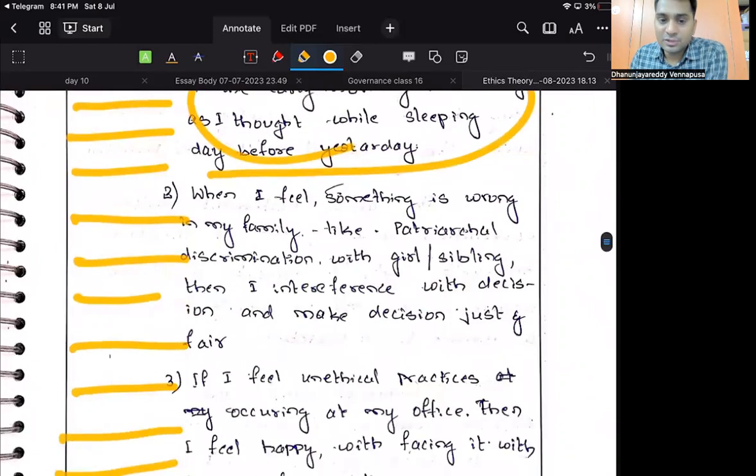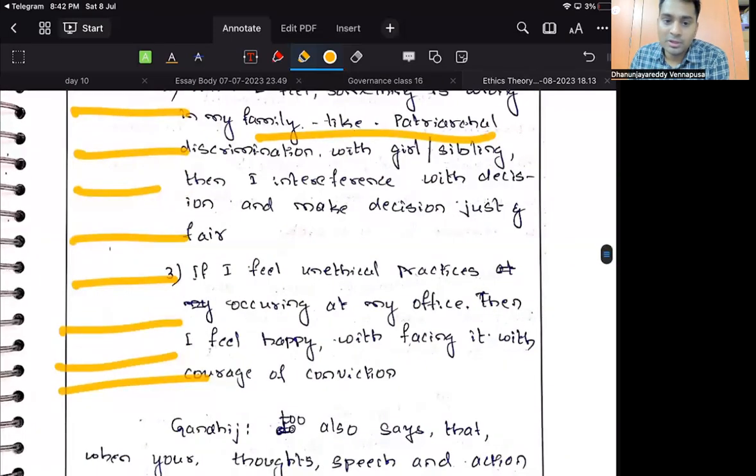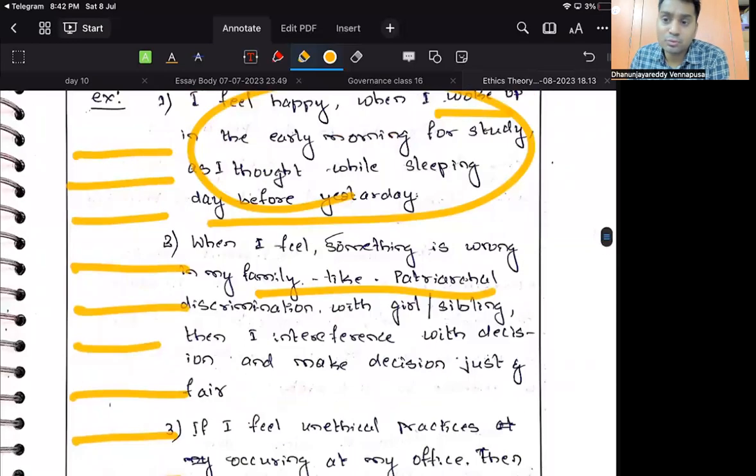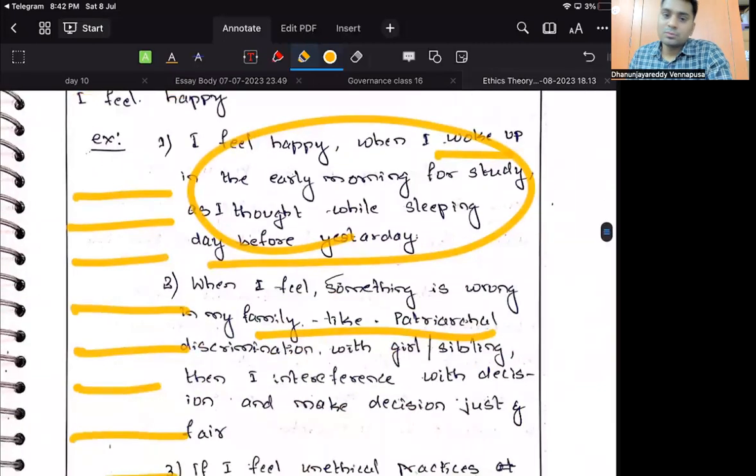when I feel something is wrong in my family, like patriarchal discrimination, then I interfere with the decisions and make decisions just and fair. Why are you saying your family problems here? It doesn't look good. If I feel unethical practices are occurring at my office, then I feel happy facing it with courage and conviction. Examples are here, but they are superficial examples. According to me, happiness is what I do.